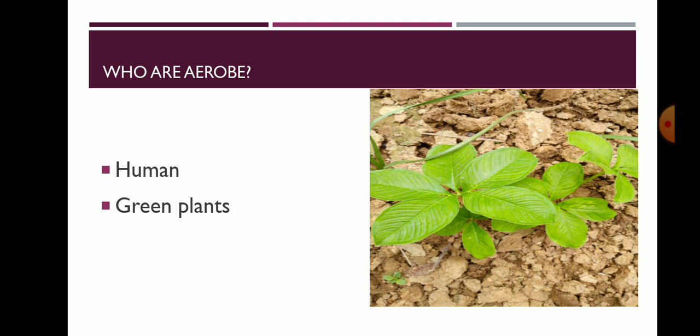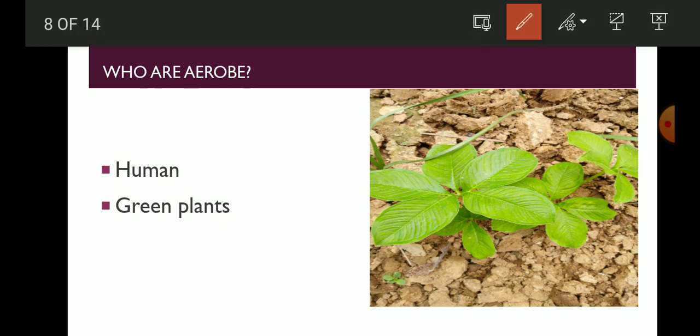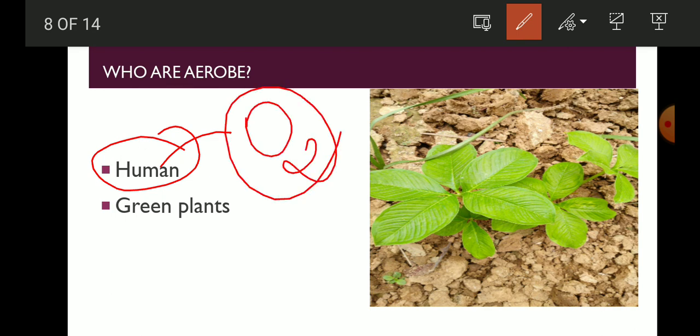Now in which organisms will you find aerobic respiration, or to whom will you say they are aerobes? Aerobes are the organisms in which aerobic respiration occurs, and these are the human beings. In our body aerobic respiration is occurring. That means we need oxygen for the process of respiration, and not only us but the green plants also. Green plants also require oxygen for getting energy by the process of aerobic respiration.